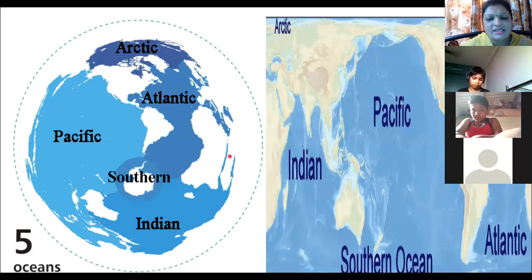As you have the largest continent Asia and the smallest continent Australia, similarly the largest ocean on the earth is your Pacific Ocean, and the smallest ocean on the earth is your Arctic Ocean. Remember this: the largest ocean is the Pacific Ocean and the smallest ocean is the Arctic Ocean.